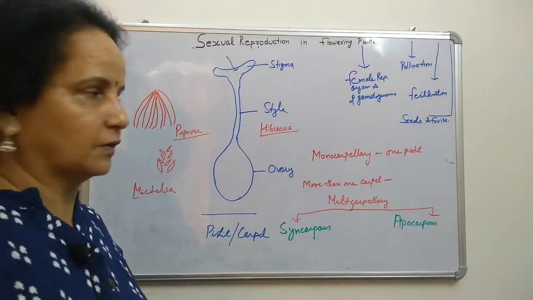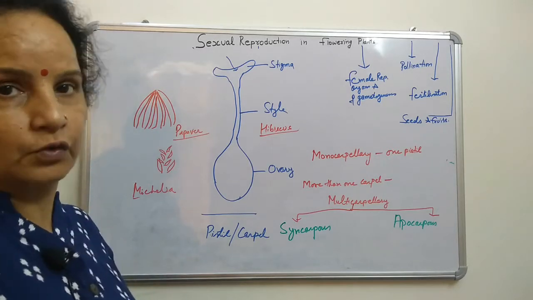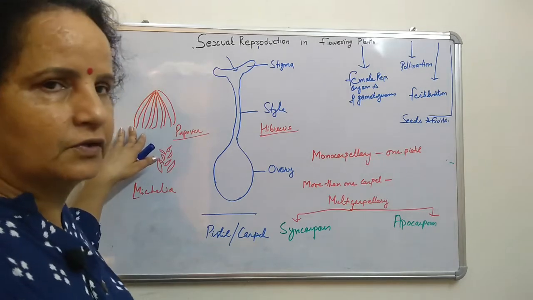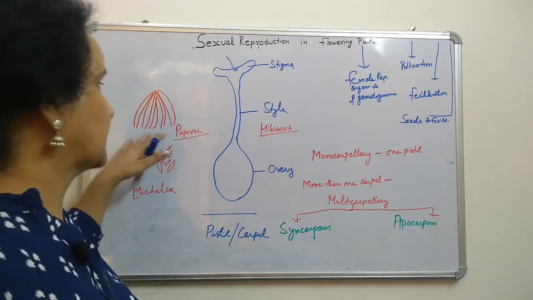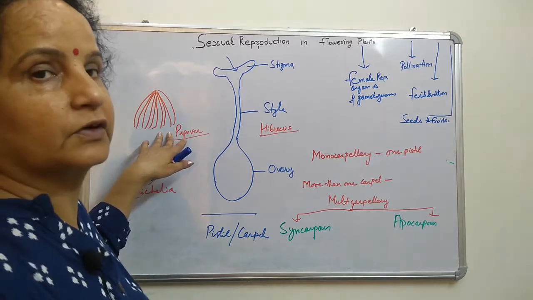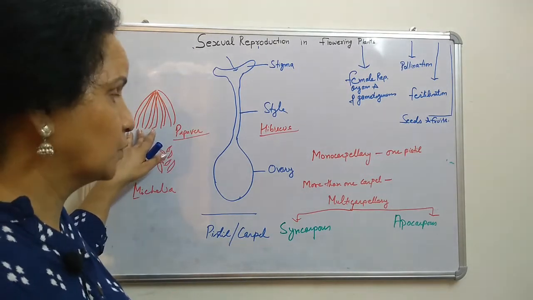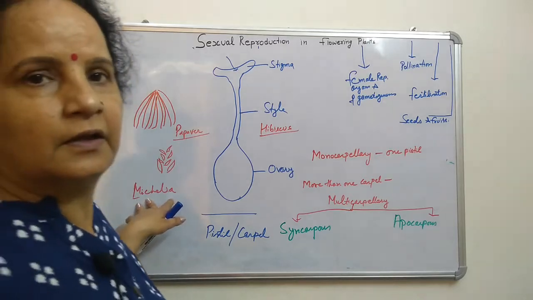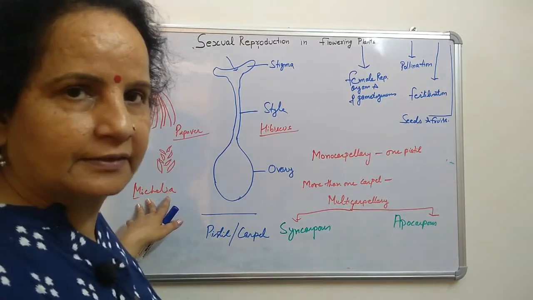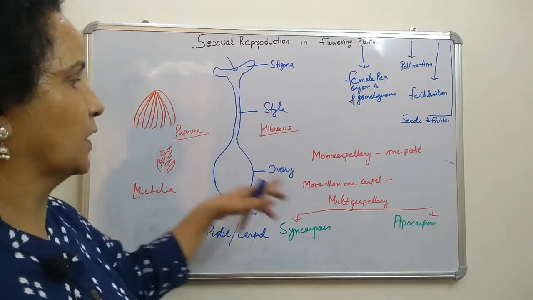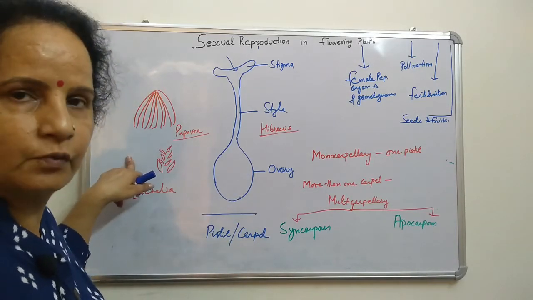The three examples are given in the NCERT book also, so you have to learn them. Sometimes diagrams come in your board exam, and you have to write the name of what they indicate. For syncarpous ovary, the plant is papaver. For apocarpous ovary, the plant is Michelia.